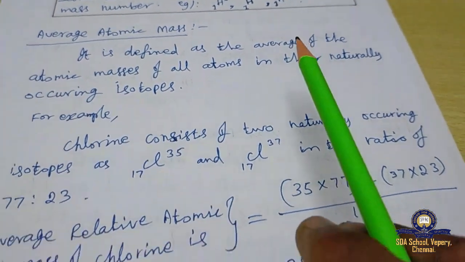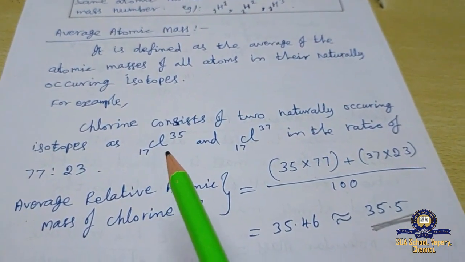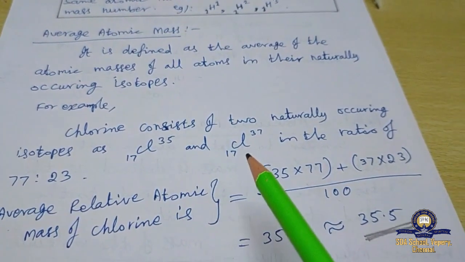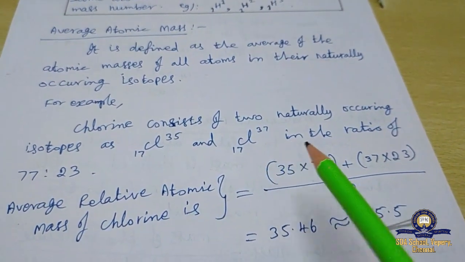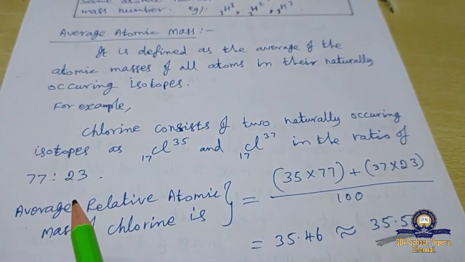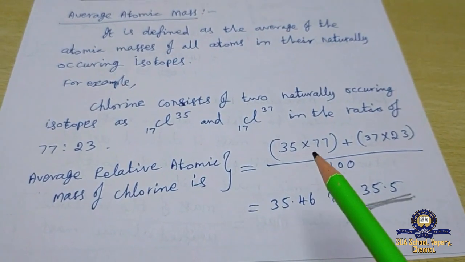For example, chlorine consists of two naturally occurring isotopes, Cl-35 and Cl-37, in the ratio of 77:23. So the average relative atomic mass of chlorine is equal to 35 × 77 plus 37 × 23, divided by 100.